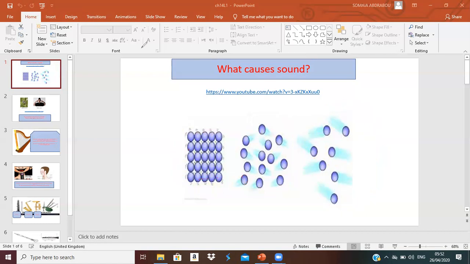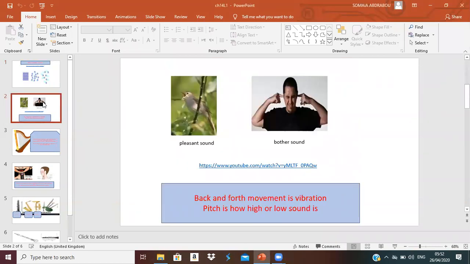Okay, I can have sound around me while I'm playing or talking or whatever. Some sounds will be pleasant sounds and other sounds will be bothersome sounds. Bothersome means that it is a noisy one. A pleasant sound will be good for you or it will not hurt your ear.